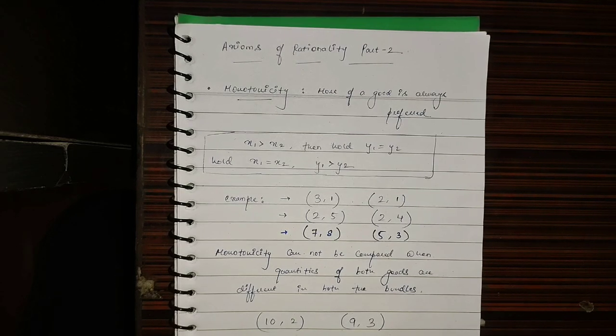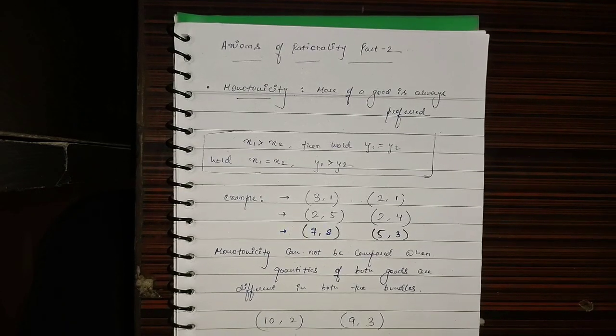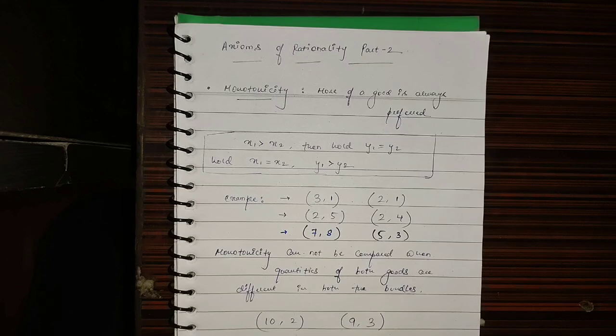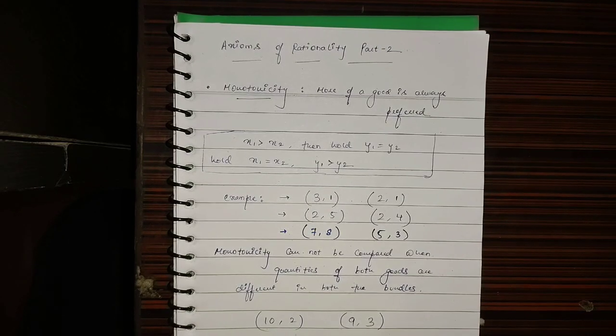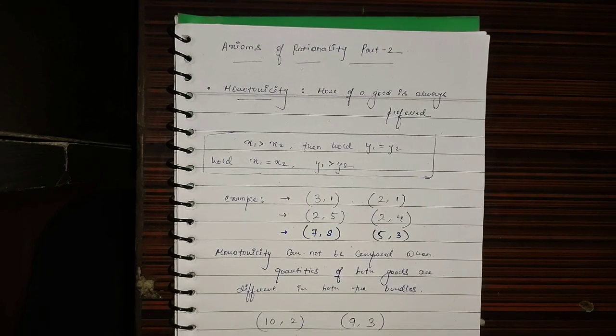And the last, transitive axiom, says that if you prefer X over Y and you prefer Y over Z, then it implies that you prefer X over Z. So these were the three axioms that I took there, and now I would like to take you further and introduce you to monotonicity. So what is monotonicity?